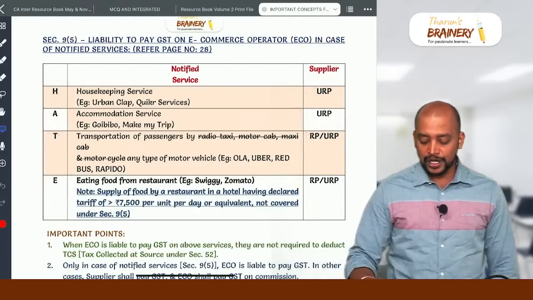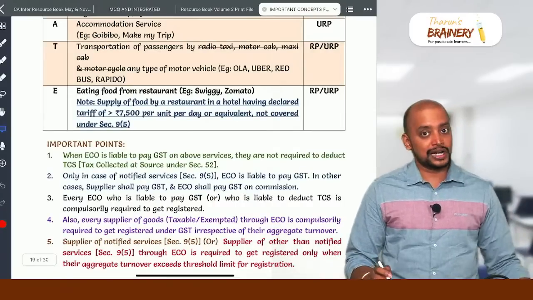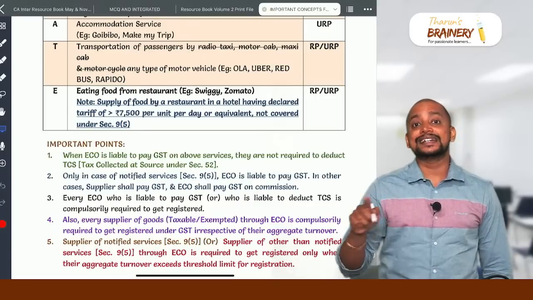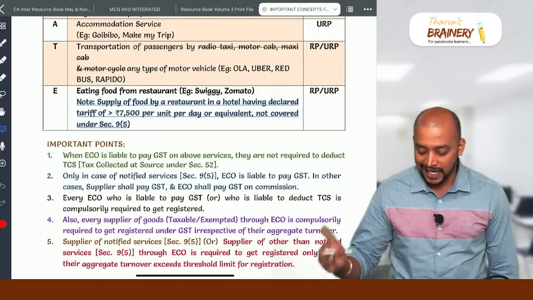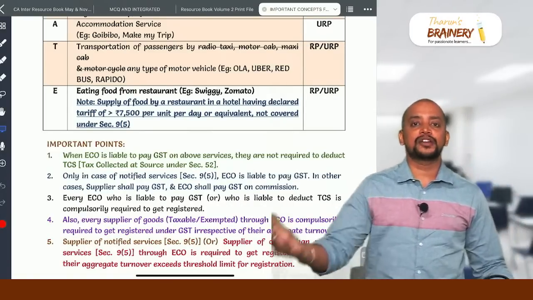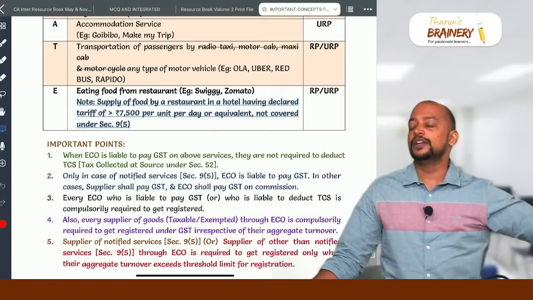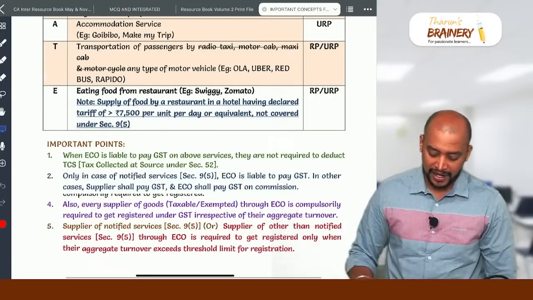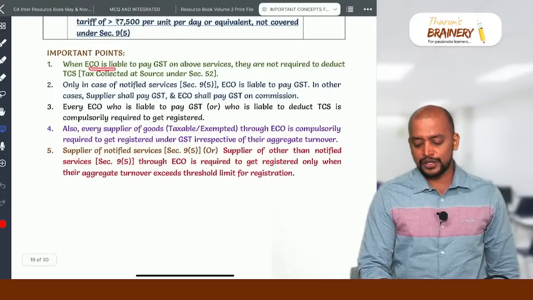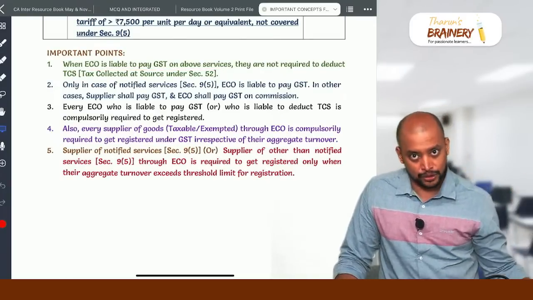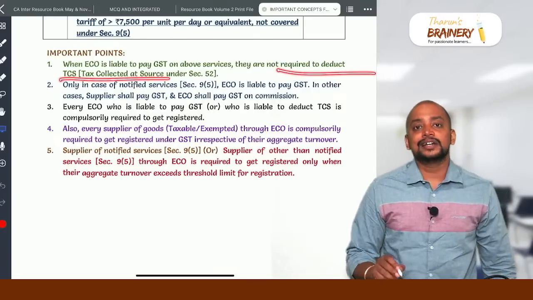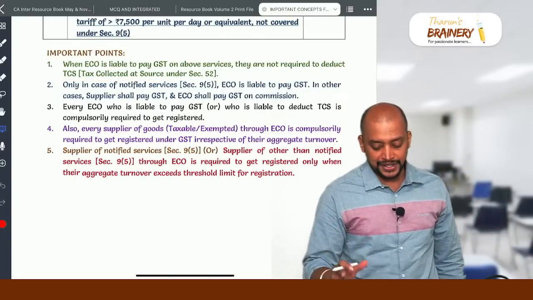Here one important point is there, if there is a restaurant which is in a hotel where the hotel declared tariff is greater than 7,500 rupees per day, in that restaurant if it is supplying food through e-commerce operator, restaurant only will pay, it is not covered under 9.5. Otherwise restaurant service will come under 9.5. Whenever e-commerce operator is liable to pay GST on above services or e-commerce operator is liable to deduct TCS, they are compulsorily required to get registered.